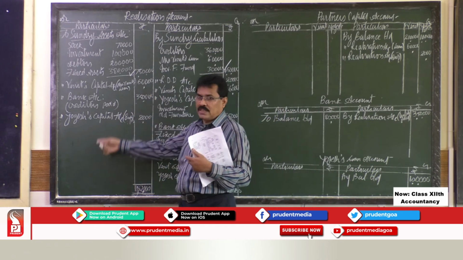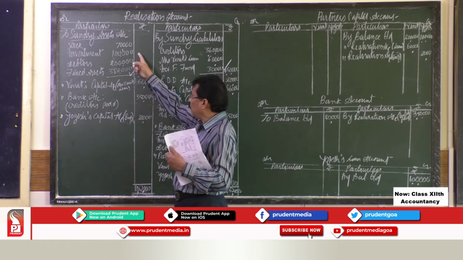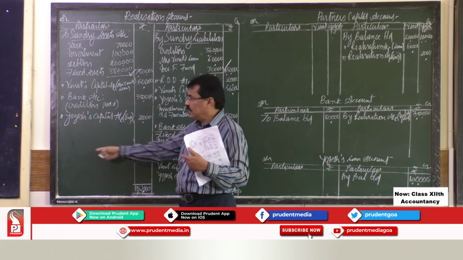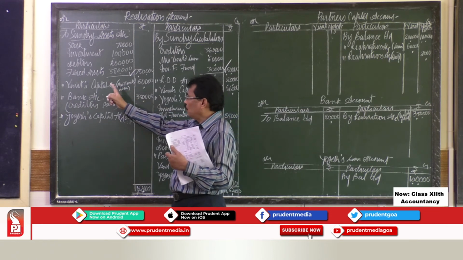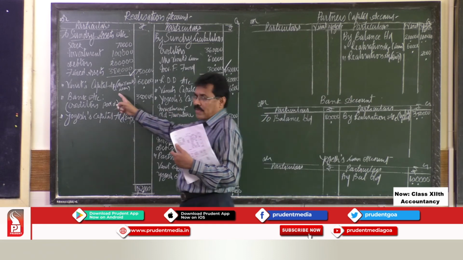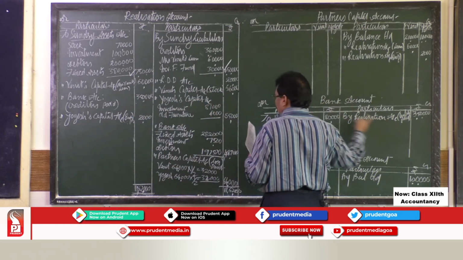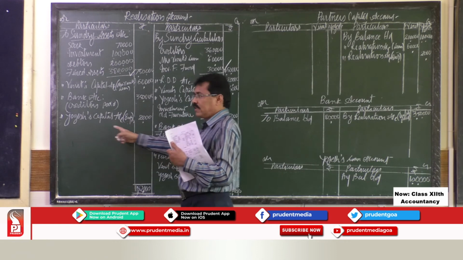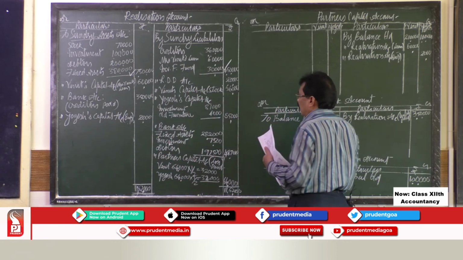So this posting you have done. Posting you should not do for this. Only for these entries you have to do the posting. So in Vinith's capital account, we wrote it on the credit side. In bank account, we wrote it on the credit side since it is debit. So here Yogesh capital account, we wrote it on the credit side.